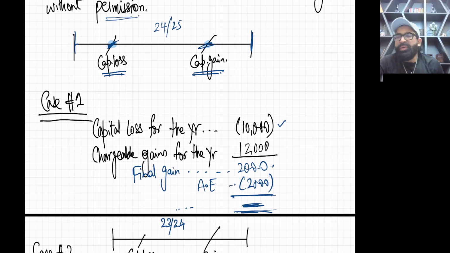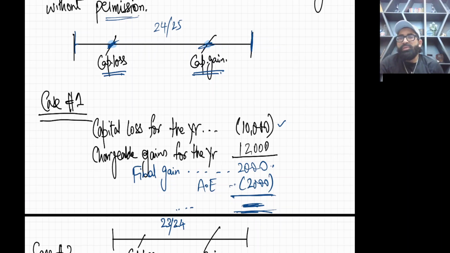Always remember this fact: the annual exemption is a disposable thing. You have to use it in the current year, otherwise it will be wasted.